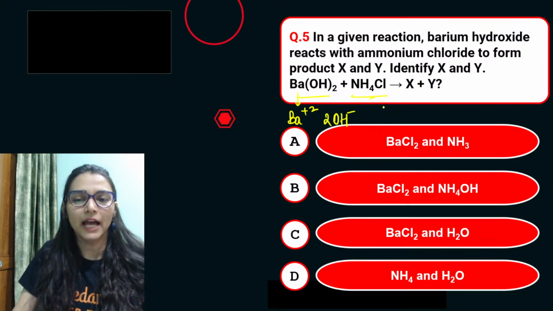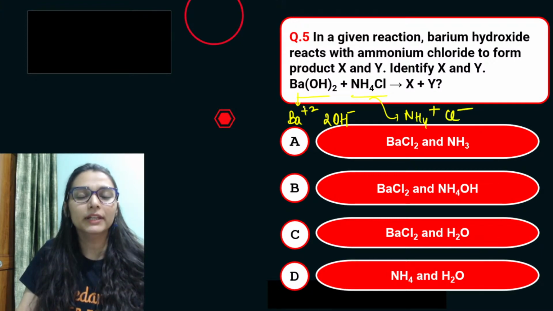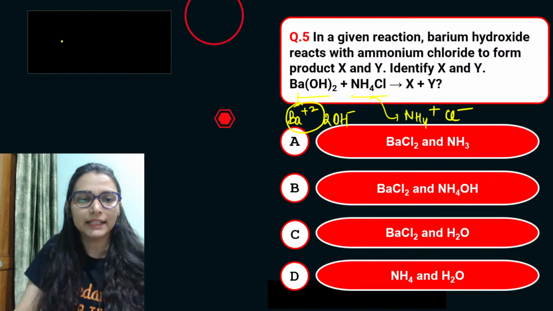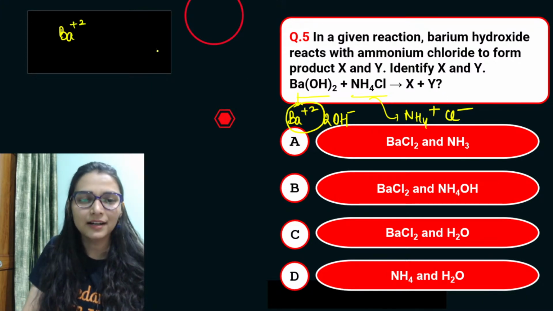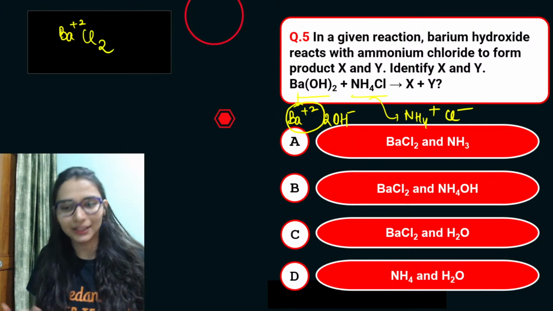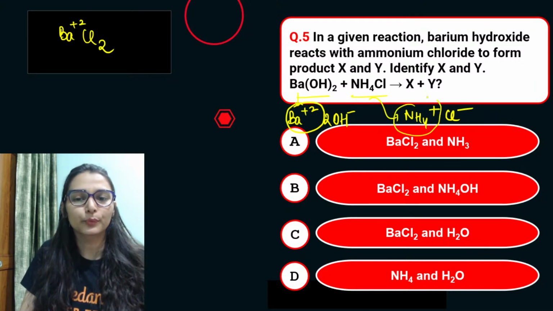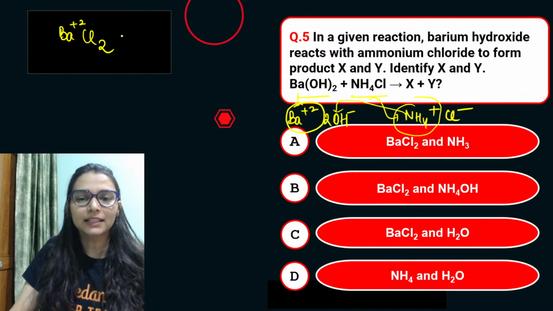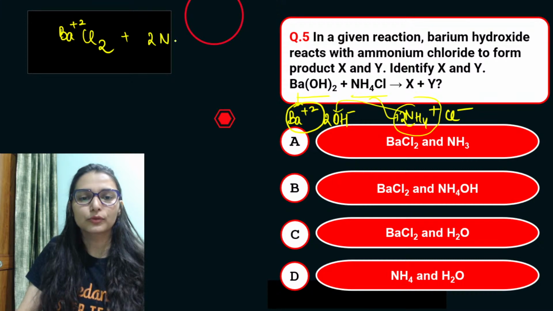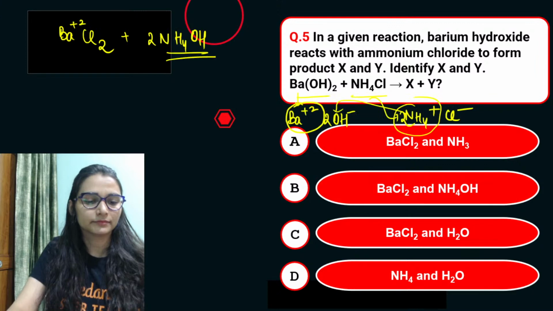Now how will you exchange the ions? Ammonium chloride is having 1 ammonium, 1 chloride. So how will you make the product? This 1 barium ion, Ba+2, requires 2 Cl negative, है ना? Then only charge would be balanced. So one product is barium chloride and second one is actually, you can see NH4 plus and OH. That gives us, I need 2 NH4 plus here. Okay, that will be 2 moles of ammonium hydroxide. Clear?